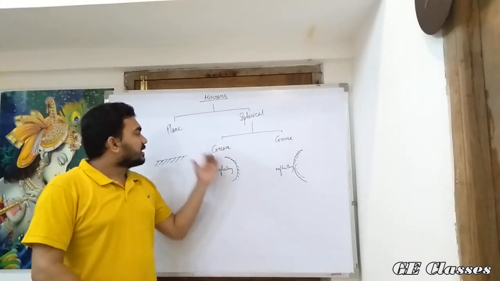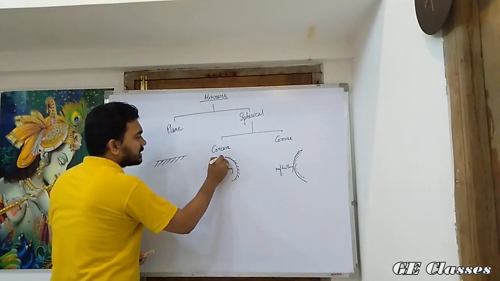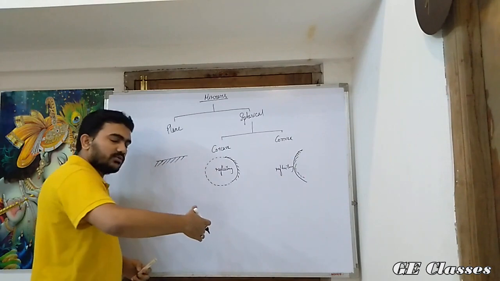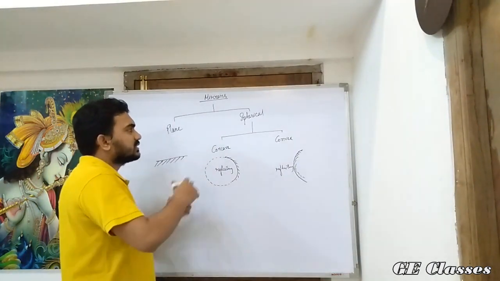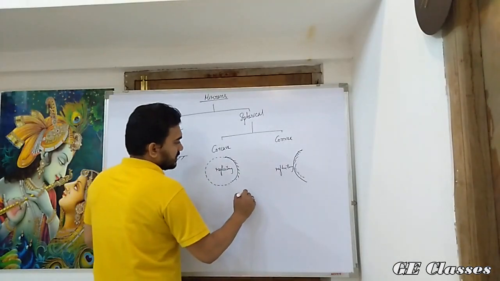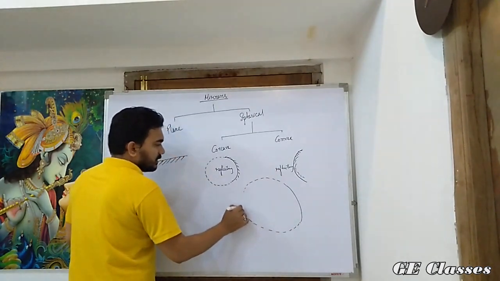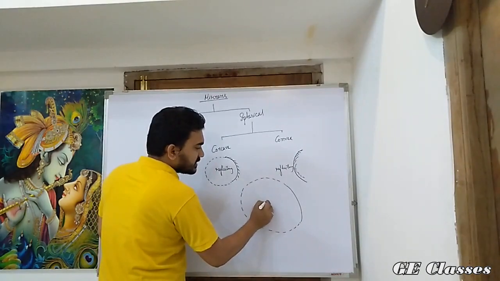Now, why are we calling them spherical? Because we consider them as a part of a sphere. They have been cut off from a sphere which was reflecting in nature. Now, since they are part of a sphere, we have certain terms that are related to these surfaces. If this is my sphere of the mirror, then it must have a center.